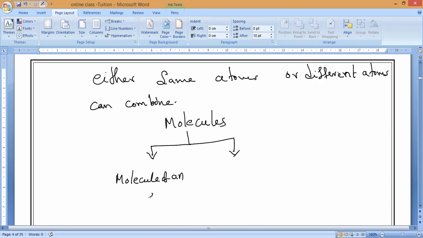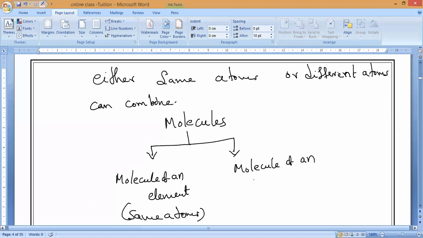Molecule of an element. So what do you mean by element? Element means the same atoms. That is next, molecule of a compound. Compound will form by what? Different atoms.